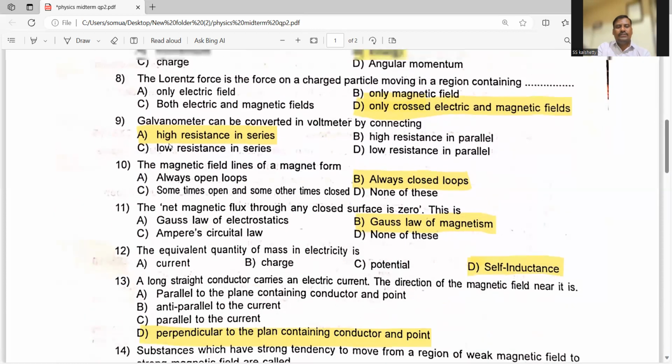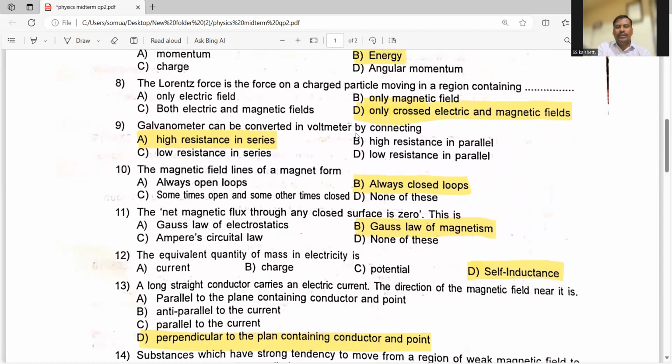Okay, now see ninth question. Galvanometer can be converted into voltmeter by connecting what? High resistance in series, high resistance in parallel, low resistance in series, or low resistance in parallel. We know that a galvanometer can be converted into a voltmeter by connecting high resistance in series. A galvanometer can be converted into an ammeter by connecting low resistance, which is called shunt resistance, in parallel with it. So option A is the right answer.